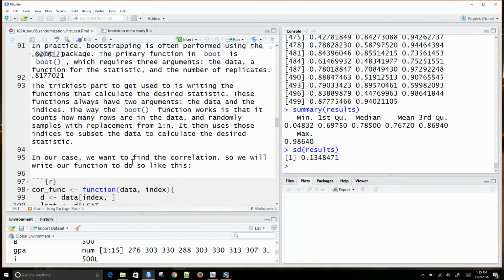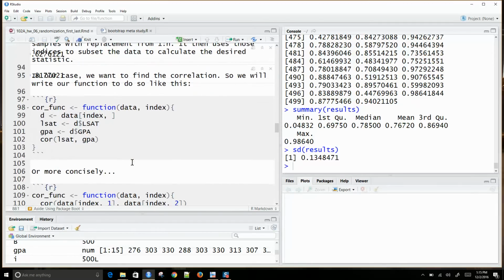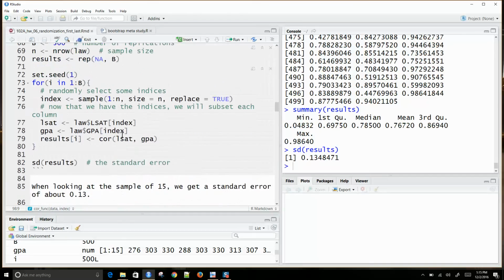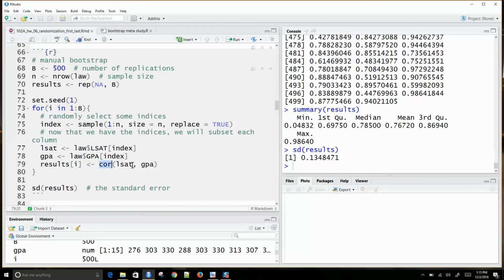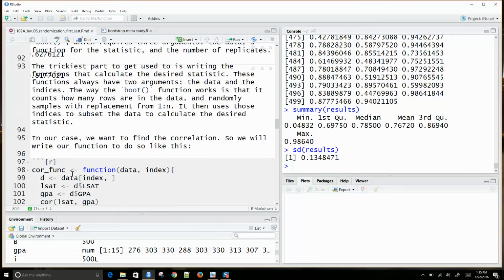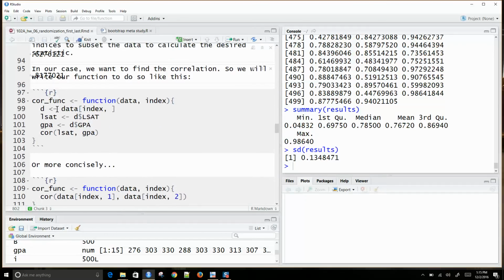If I wanted to use package boot, I would have to create a function to calculate the statistic that we want. Over here, I'm storing the resulting statistic, which is what I want, into this results vector. With package boot, I would create a function to do this. It pretty much follows the same form that I had before. I would subset my data using the indices produced by boot.